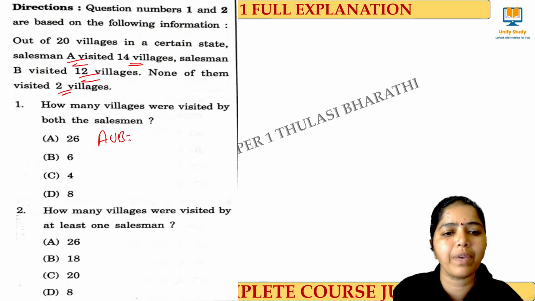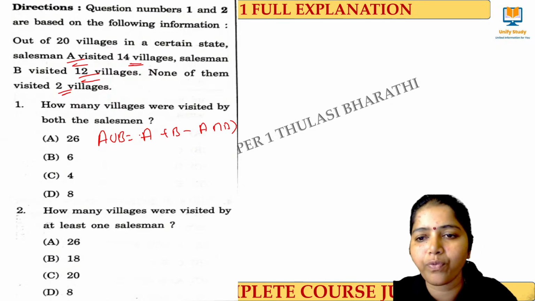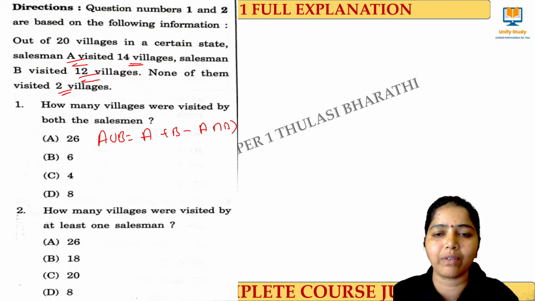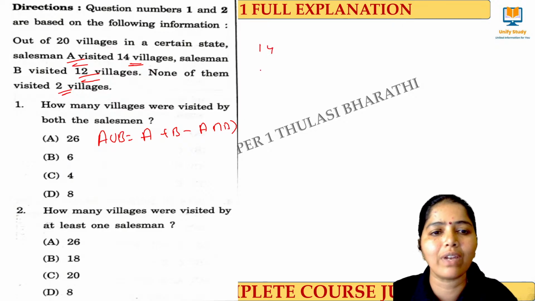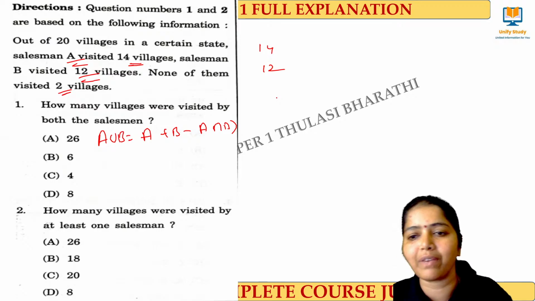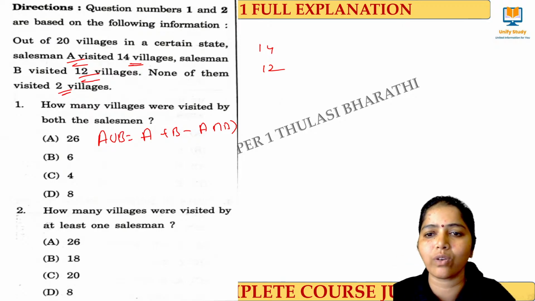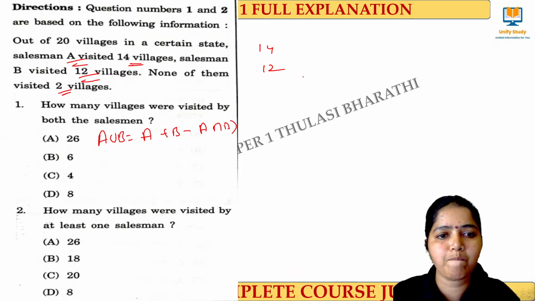A union B is equal to number of A plus B minus A intersection B. So what is the value of A here? A value is nothing but villages visited by A. Right? Villages visited by A is 14. Villages visited by B is 12. And A intersection B we have to calculate. So for that what we can do, that is A union B.